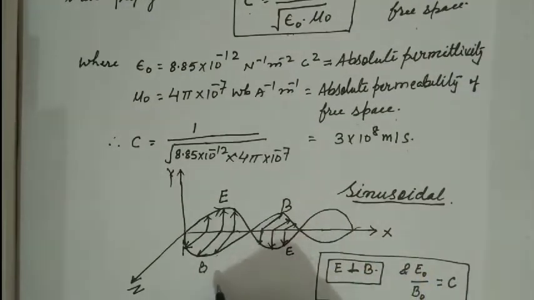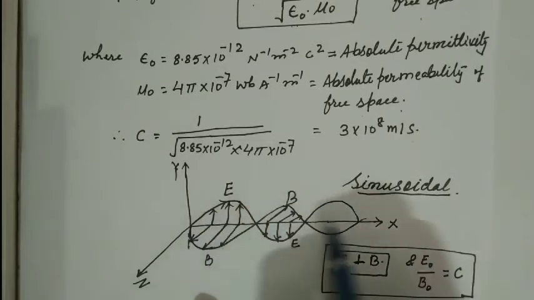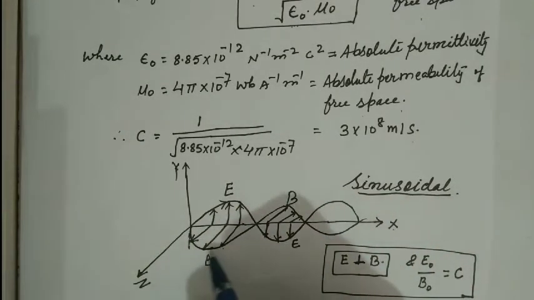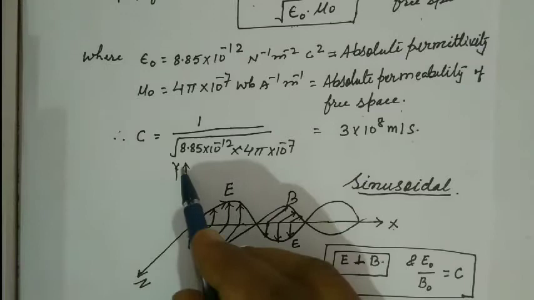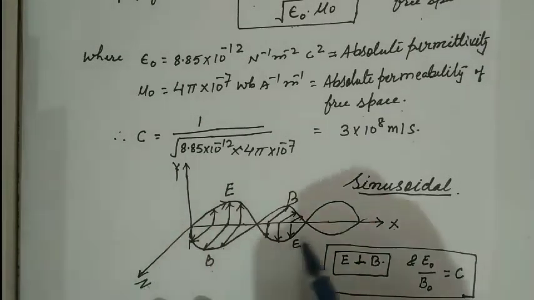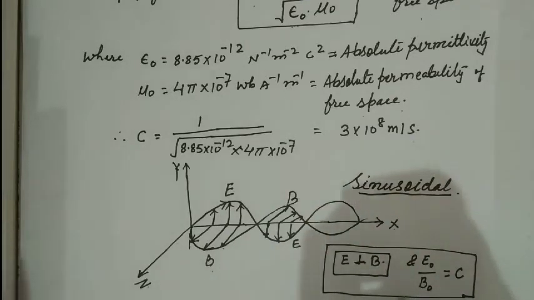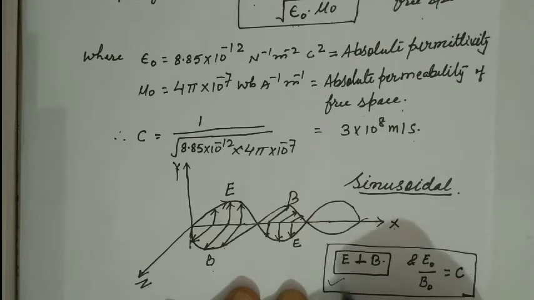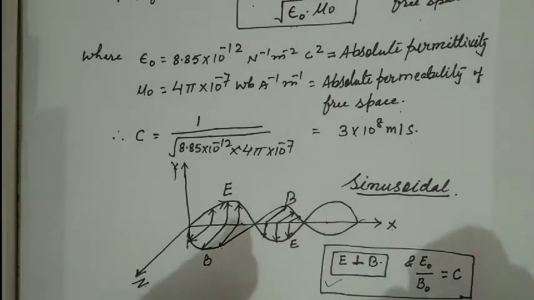I have drawn this, students, to understand it clearly. Suppose the electric field travels along the x-axis and the magnetic field, denoted by B, along the y-axis, then along the z-axis the wave travels, and the electric and magnetic fields vary in such a way that they are always perpendicular to each other.